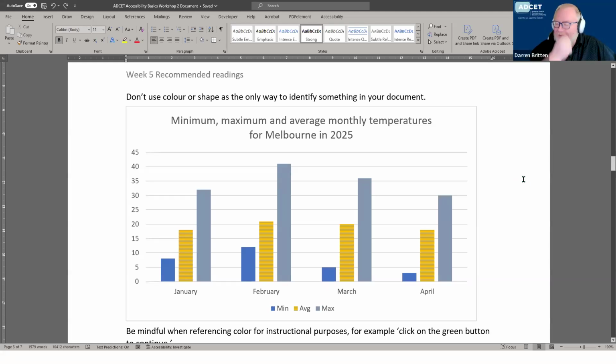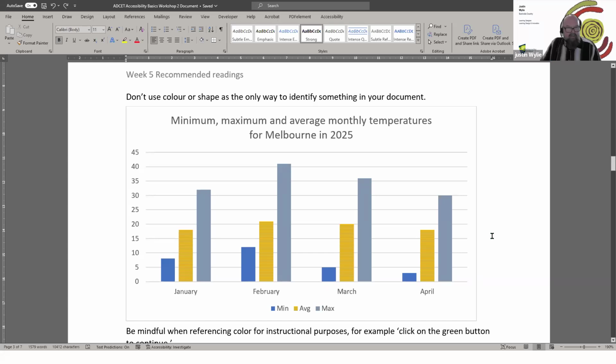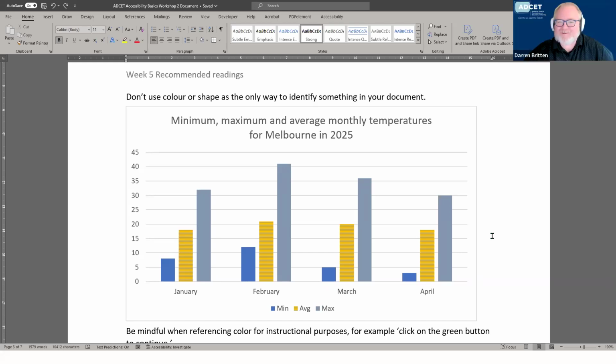Just without getting too hung up on the fact that this is a chart and accessibility of those kinds of things, from the visual aspect, and this is something people may have seen before, relying on color alone to represent some information. If this is viewed in grayscale, and Justin might be able to quickly show his in grayscale. Let's change the presentation to grayscale. You can see the colors will certainly get lost, or if somebody prints this out in black and white.